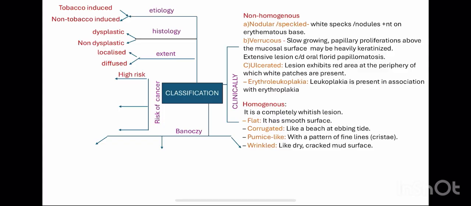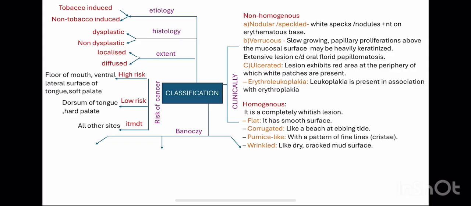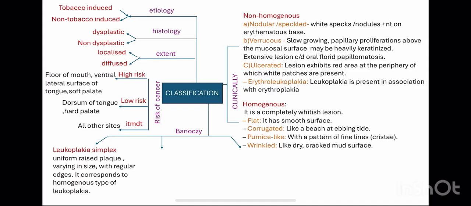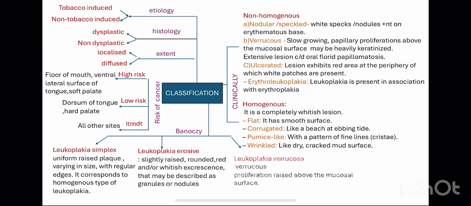Then in the risk of cancer, there can be high risk, low risk and intermediate. High risk would be on the floor of mouth, ventral surface of the tongue and soft palate. Low risk would be on the dorsum of the tongue and hard palate. And intermediate will be on all other remaining sites. Then by the scientist Benoxy, Leukoplakia is classified into Leukoplakia simplex, erosive and verrucosa. So these are also on the basis of appearance, okay.